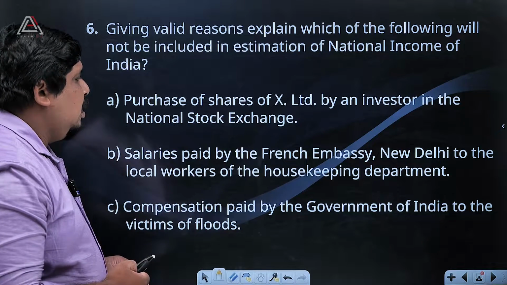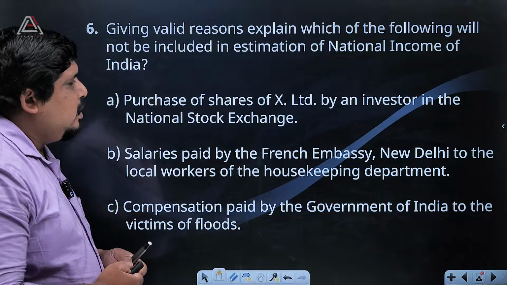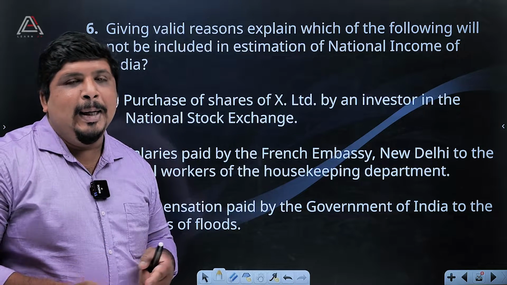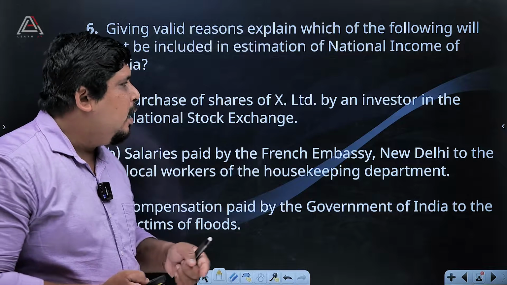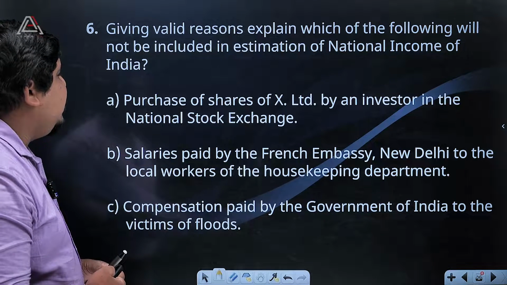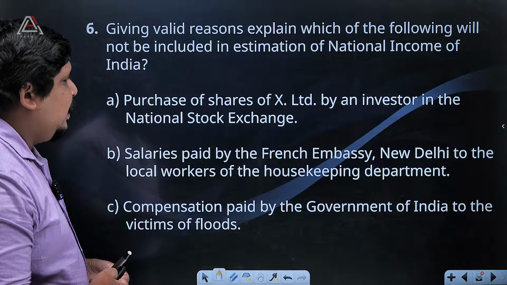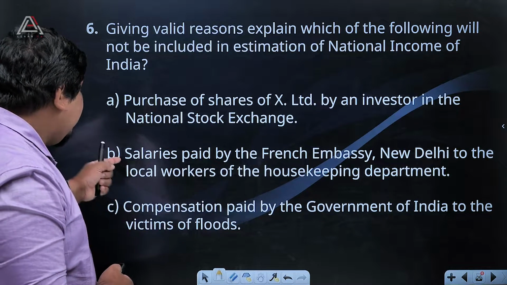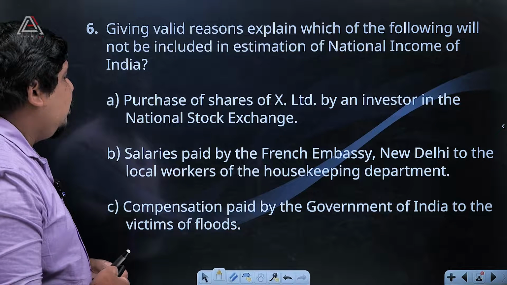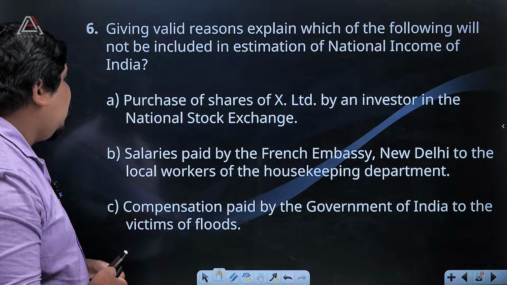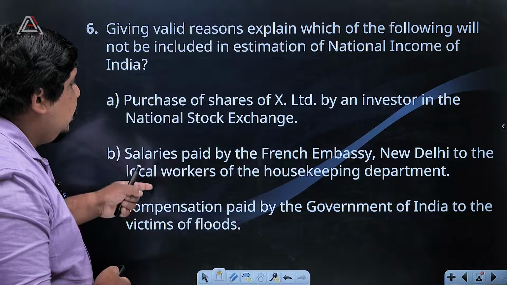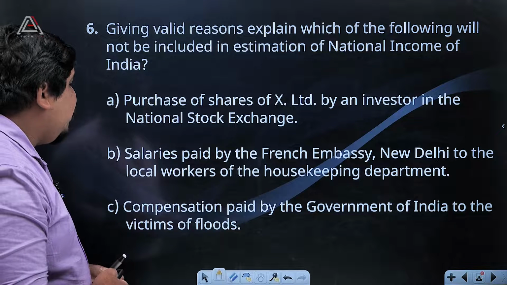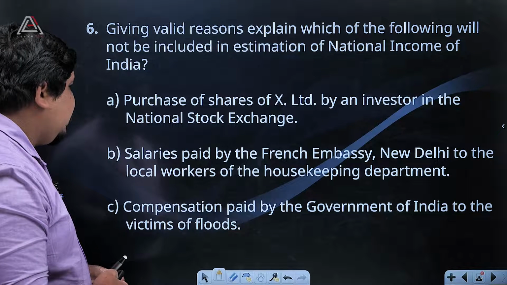So 3 things are given here. You have to get these 3 points, then you will get the entire 3 marks from this section. First one, (a) purchase of shares of XYZ Limited by an investor in the National Stock Exchange. Second point, (b) salaries paid by the French Embassy, New Delhi, to the local workers of the housekeeping department. (c) Compensation paid by the Government of India to the victims of floods.